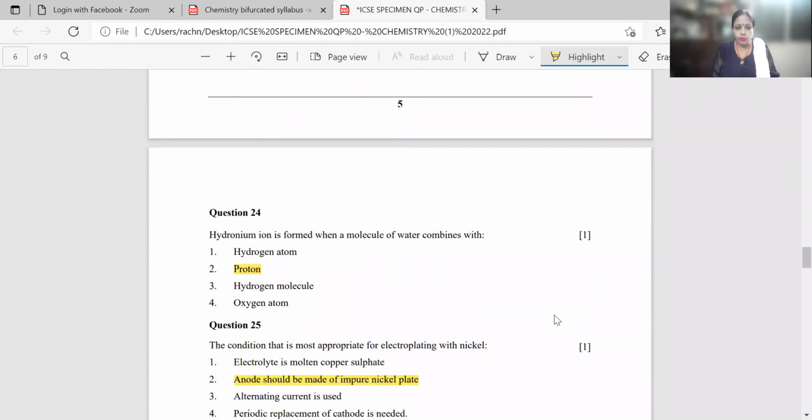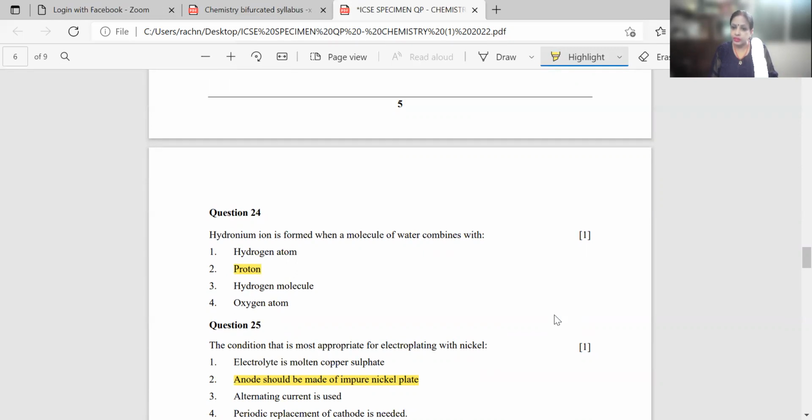Question number 24. Hydronium ion is formed when a molecule of water combines with. Now you are doing coordinate bonding in your chemical bond chapter, and in that chapter there are only 2 examples: hydronium ion and the ammonium ion. I have also posted one tutorial on chemical bonding, I don't know whether you all have seen it or not, where I have shown the structure of ammonium ion.